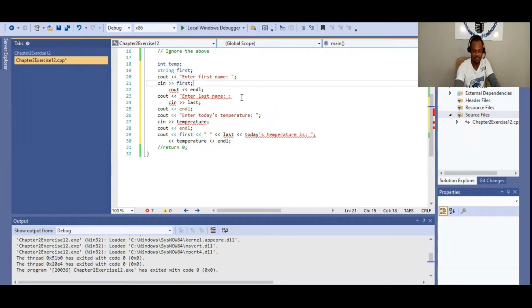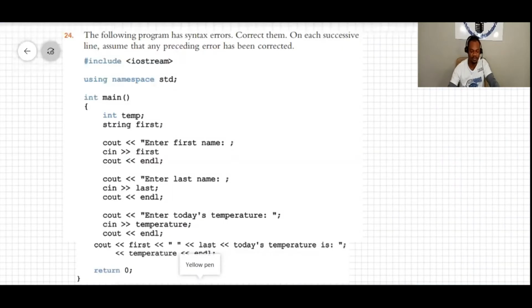So I press semicolon, and you see it's not underlined anymore. So cout is not underlined anymore. There was supposed to be a semicolon there at the end of this statement,